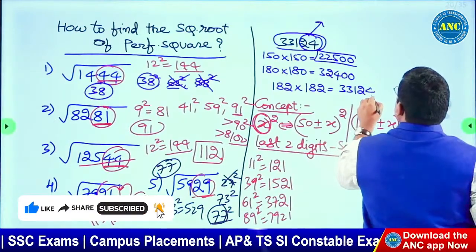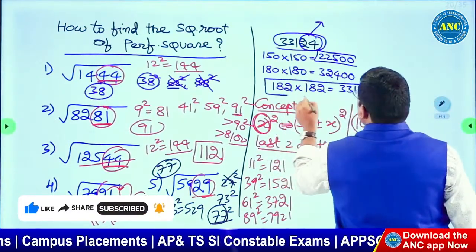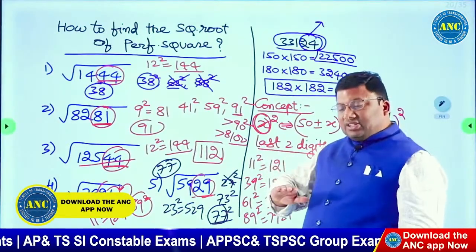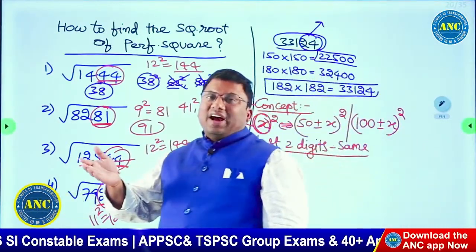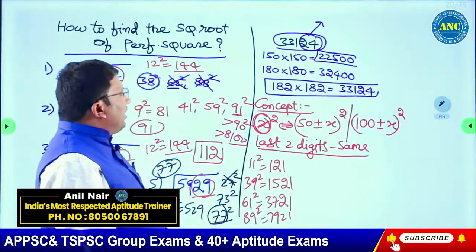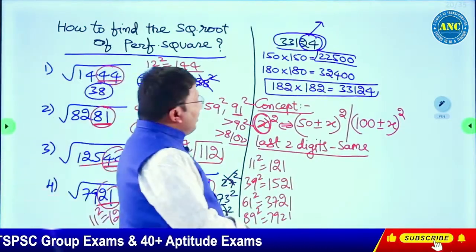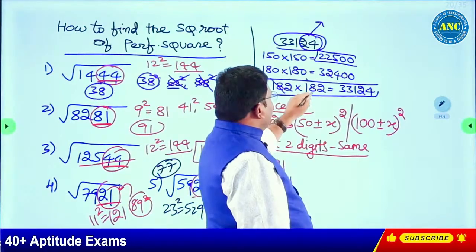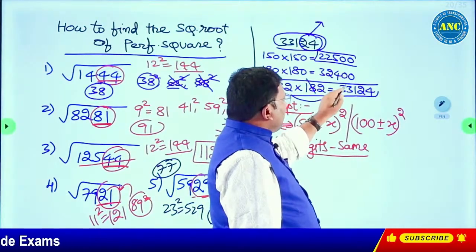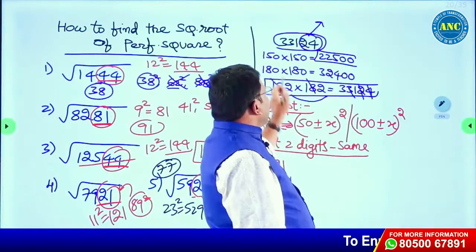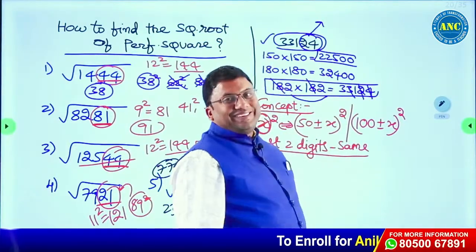Why did we get 182? 18 square is 324. 50 minus 18, 50 plus 18, 100 minus 18, 100 plus 18, 200 minus 18. Are you all with me? It is a 100 multiple. 2 2s are 4. 4 plus 3 plus 2, 3 plus 1, 4. So it is a perfect square.